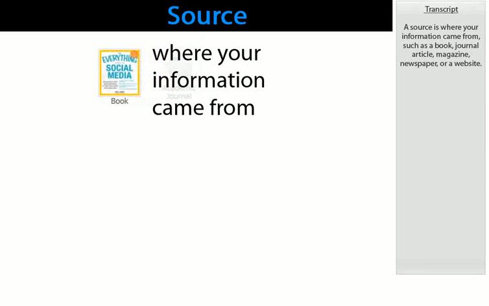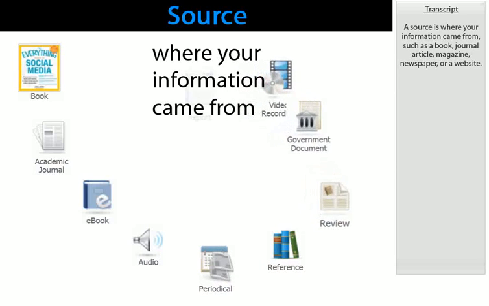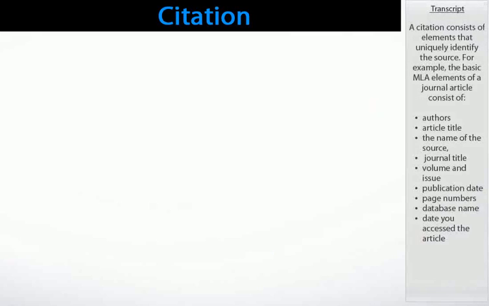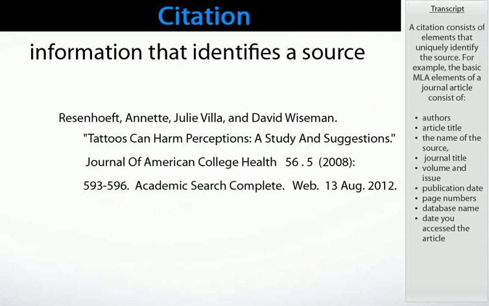There are some terms and definitions you need to be familiar with to assist you with your citations. A source is where your information came from, such as a book, journal article, magazine, newspaper, or a website. A citation consists of the elements that uniquely identify the source.